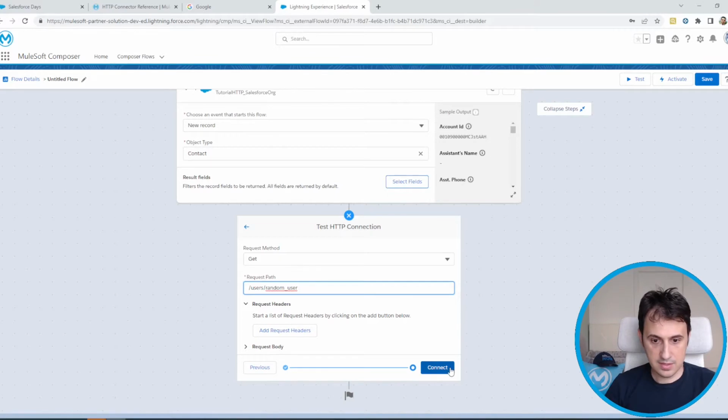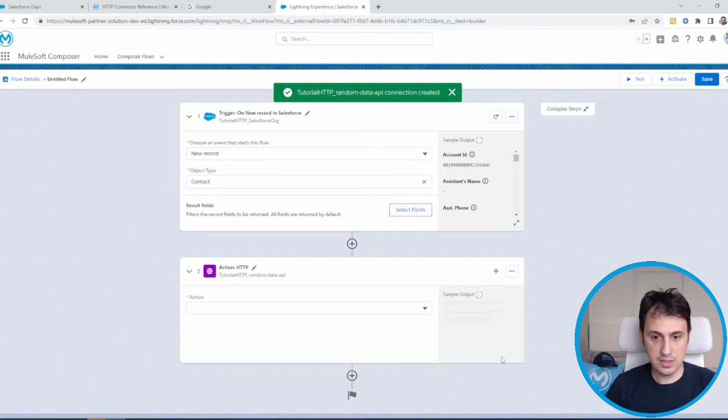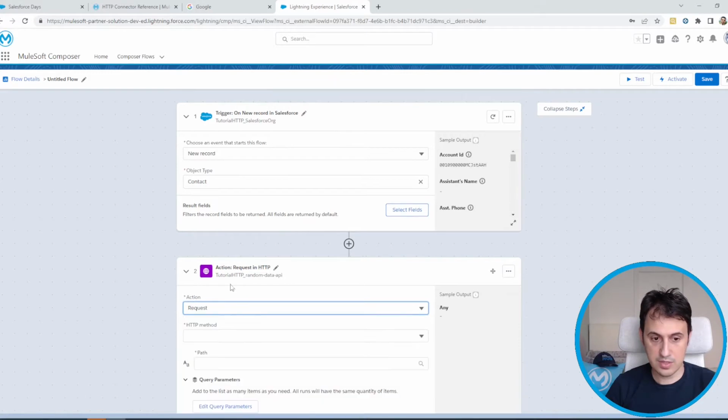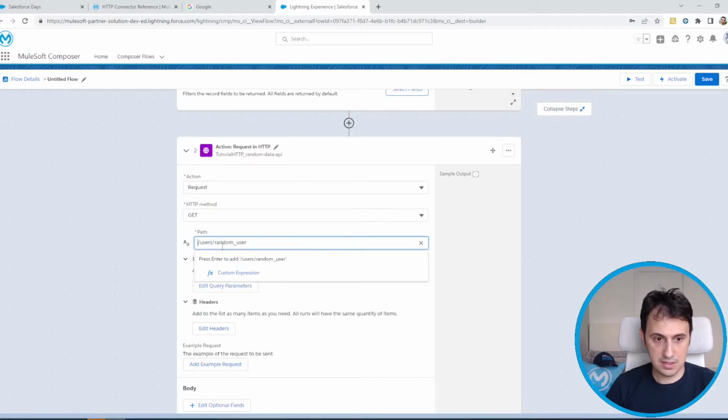Okay, let's click on connect to test if the connection is okay. Okay, connection is created, so I have to select the request now, and the HTTP method that is GET, as I said before, and the path is /user, random users. Okay.